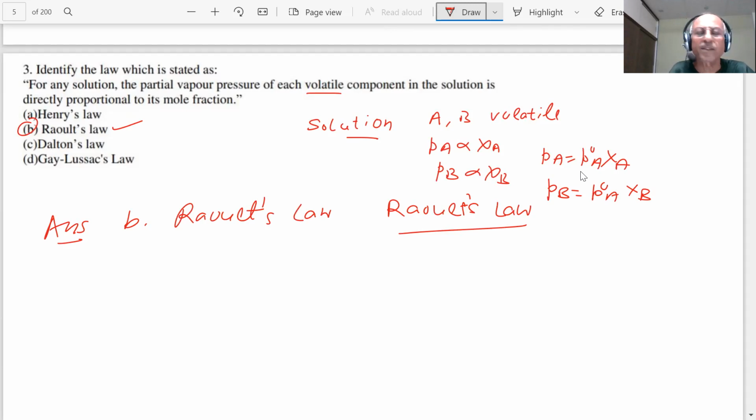You already know Henry's law is nothing but partial pressure of a gas in vapor phase is directly proportional to the mole fraction in solution. So Henry's law, you know, P was given as kH into mole fraction. That is for gases in liquids. And Dalton's law, which basically says solubility of gas in liquid is a function of the partial pressure of the gas.